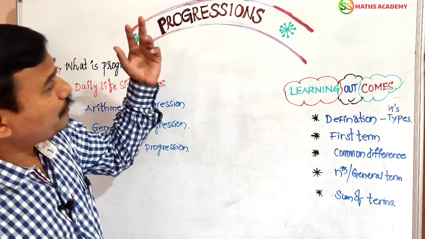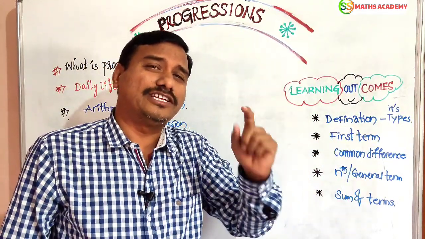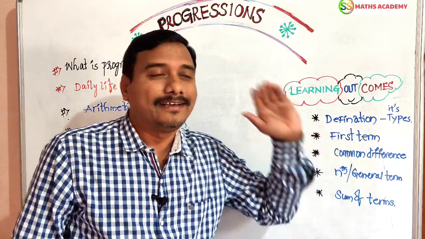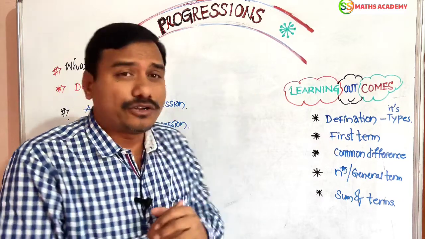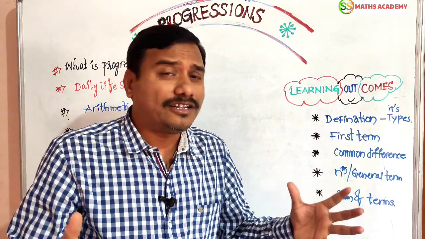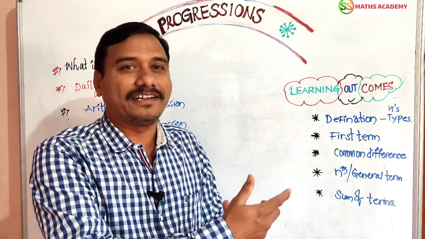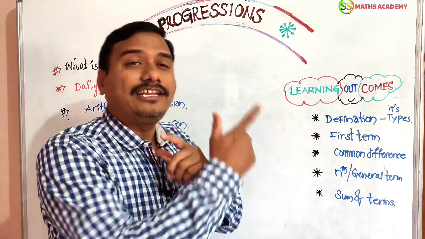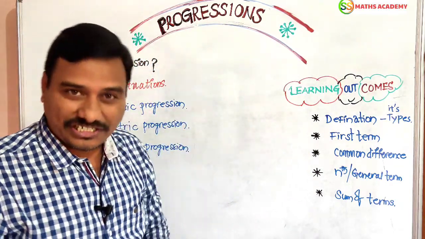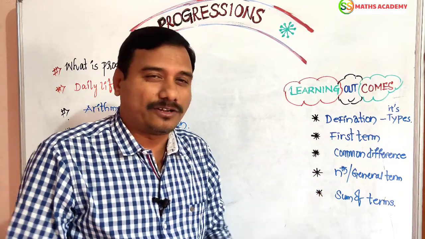And in this chapter, progressions, learning outcomes are there. In every chapter we go with the learning outcomes as per the CC pattern. In that, the first one is the definition. What is the definition of progression? I said progression is nothing but a pattern that advances in a logical and predictable way. It maintains a constant pattern. Then it is called progression. Right?